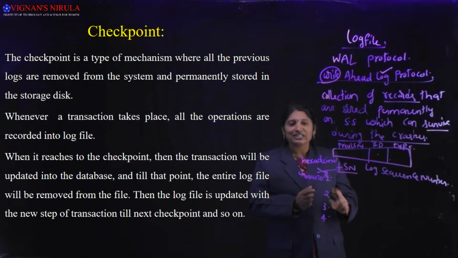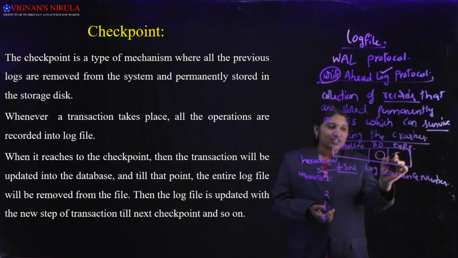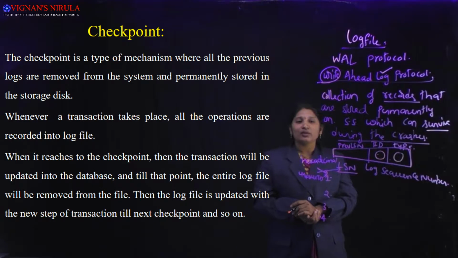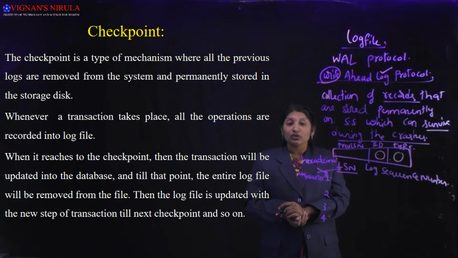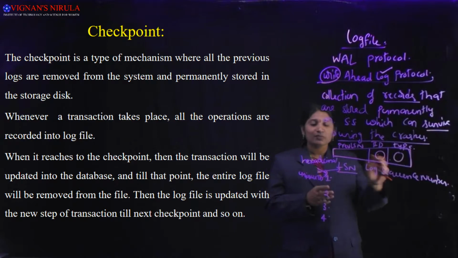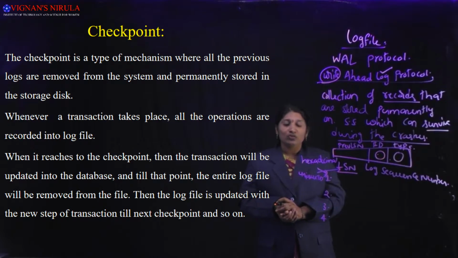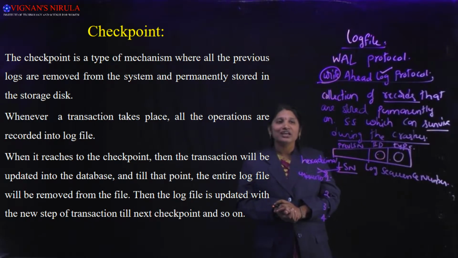That transaction number will be recorded in the second field. For the third field, we write the type of the log record, that is, the type of action being done. We will see now what is the meaning of that type field.